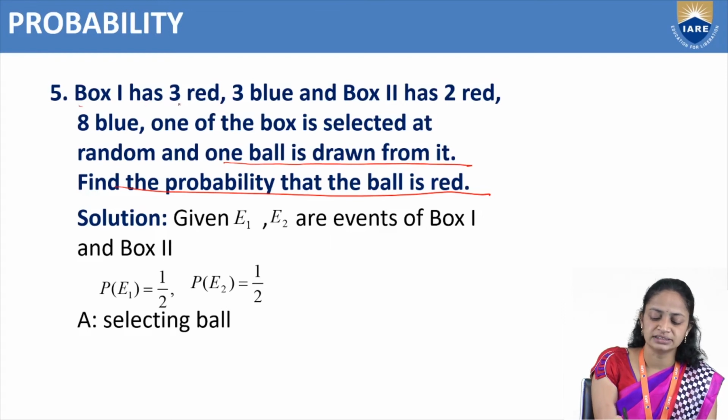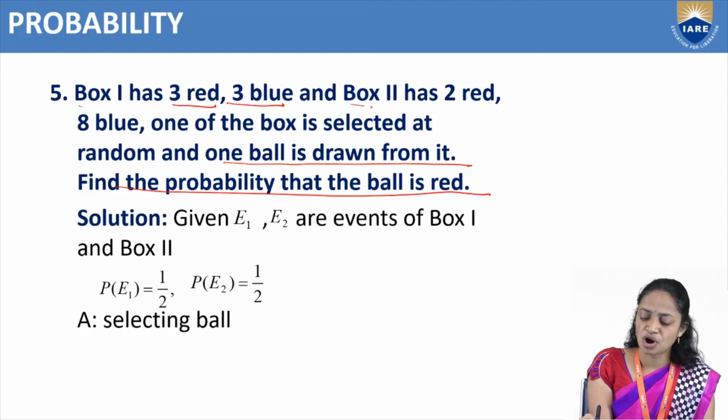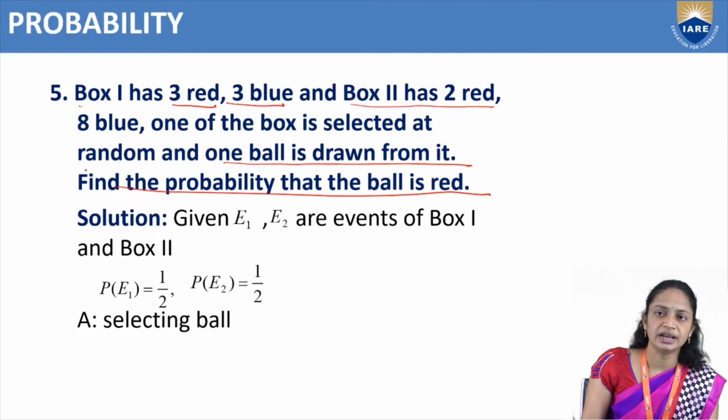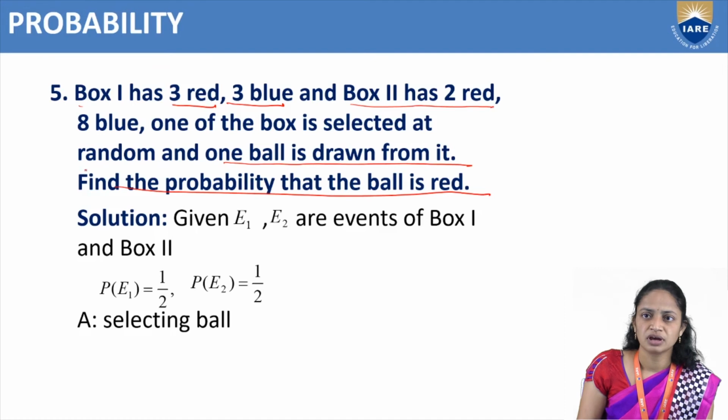Box 1 has 3 red, 3 blue and box 2 has 2 red and 8 blue. One of the boxes is selected at random and one ball is drawn from it.